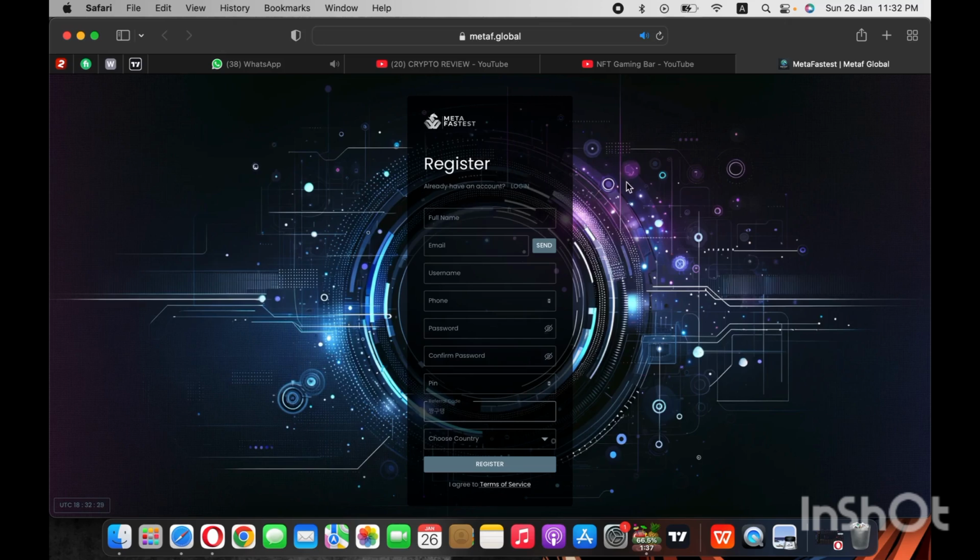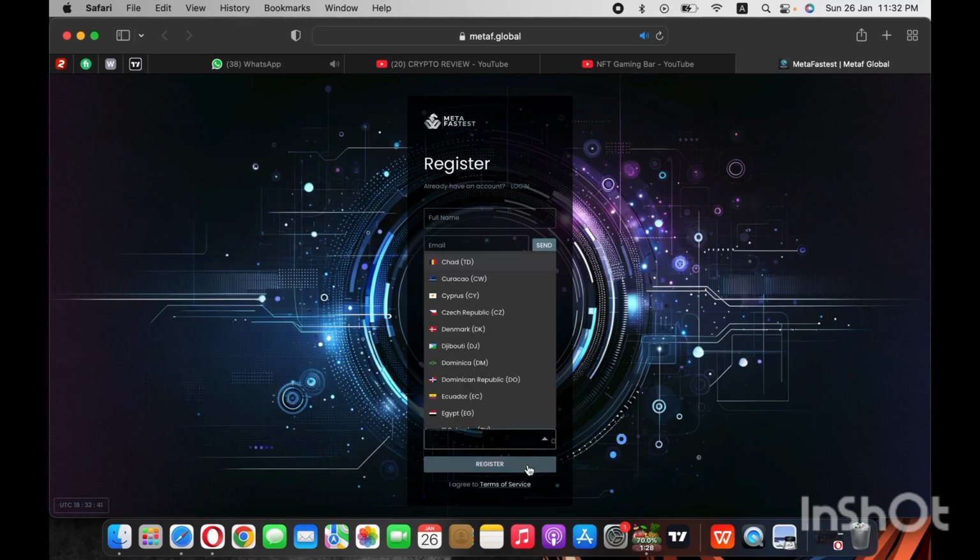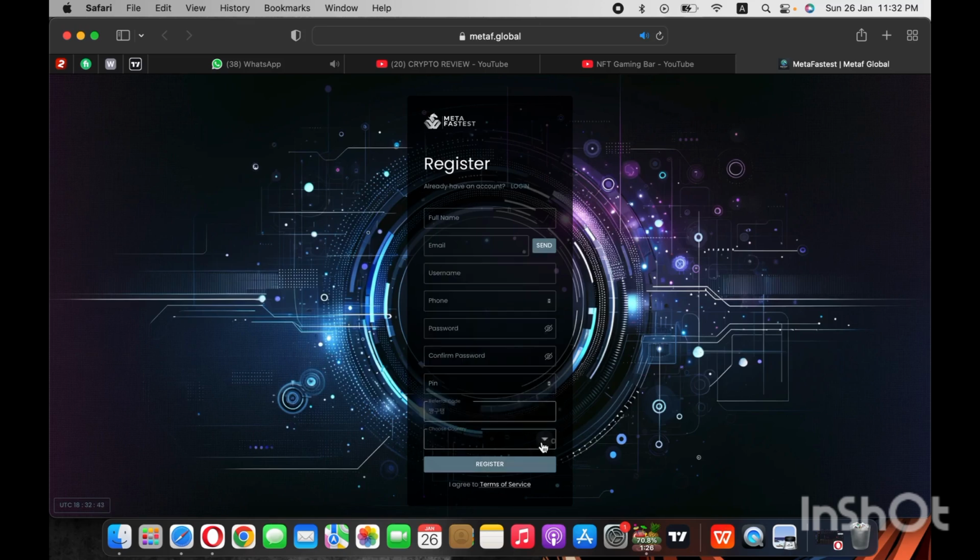Simply first of all, you can create your account, enter your full name, email, username, password, phone number, then confirm your password, generate a 4-digit pin, then select a country, and you can simply register your account. So it's a very simple and easy method for registration. I hope you will know how you can register your account. Then you can simply participate in this project.